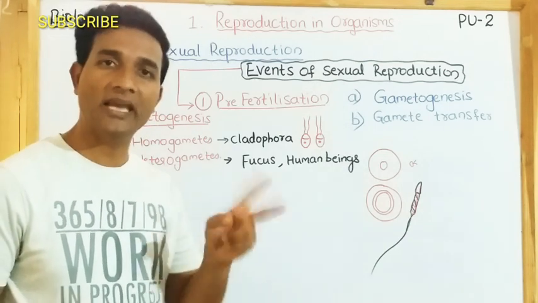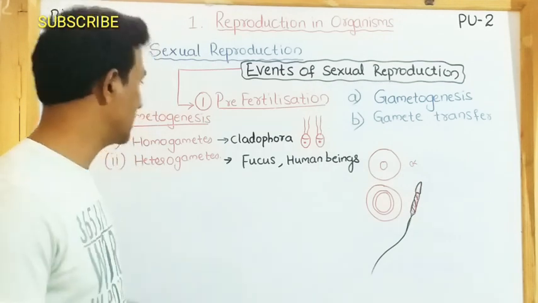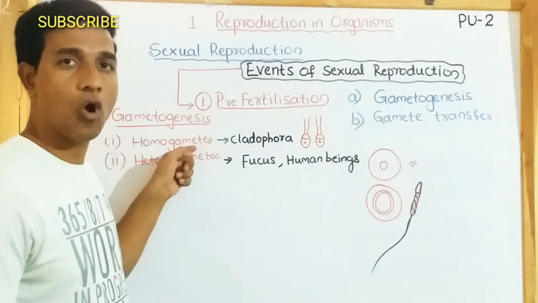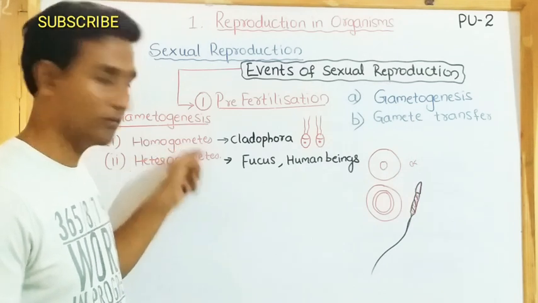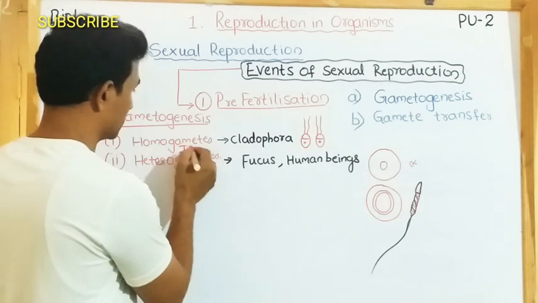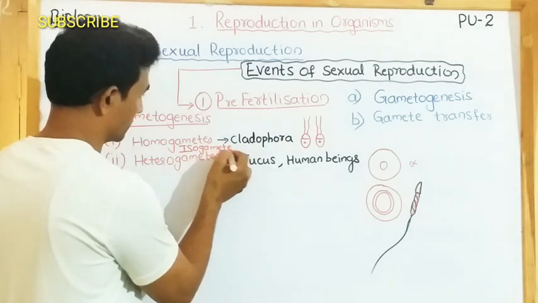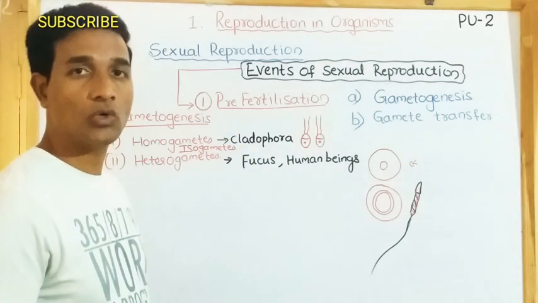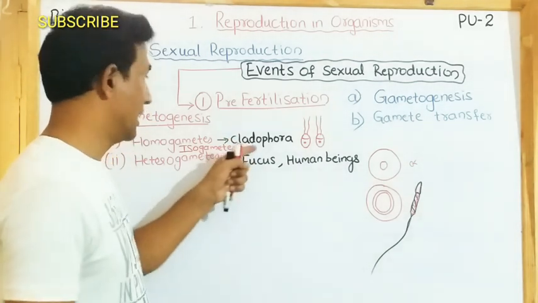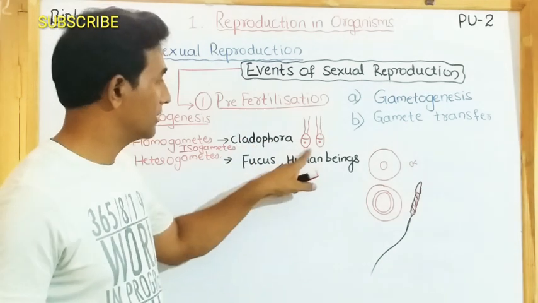Whenever you observe these male and female gametes, if they look exactly similar in appearance, then it's called homogametes or isogametes. Example, cladophora, an alga.